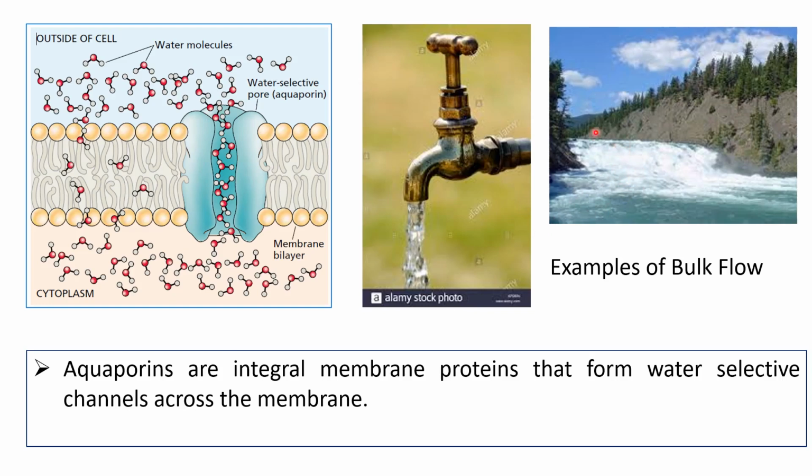We know that water moves from higher elevation to lower elevation towards the gravitational pull. Here also a large number of molecules pass through a particular point at a particular time. So a natural river flowing is also an example of bulk flow.